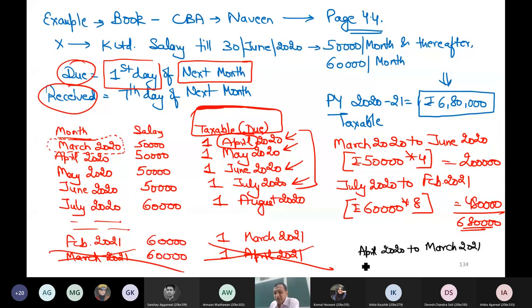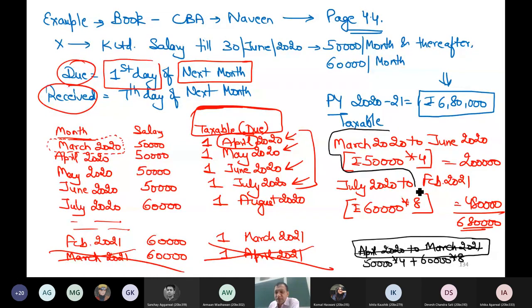They might have written in this way: 50,000 into 4 plus 60,000 into 8. It is wrong. You cannot write April 20 to March 20. These are the taxing months. In reality, salary does not belong to these months. Salary belongs to March 20 till Feb 21. This is what you should write.